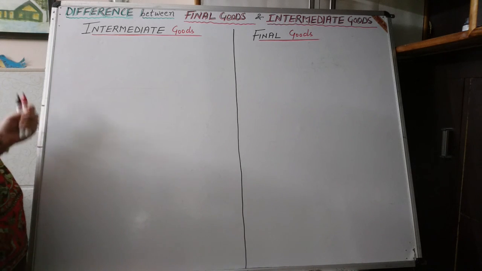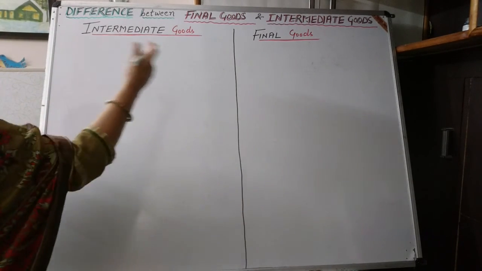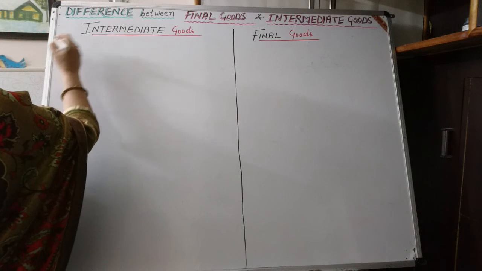In this video we will make a difference between intermediate goods and final goods. So let us start. Number 1,